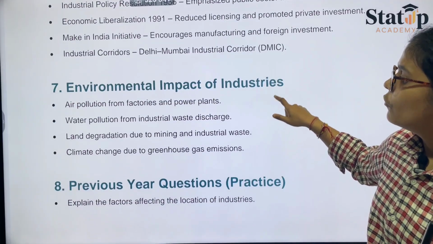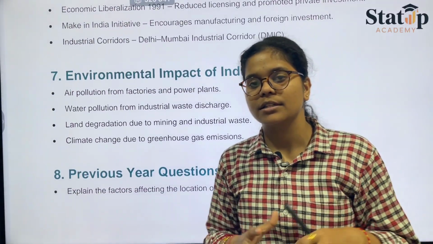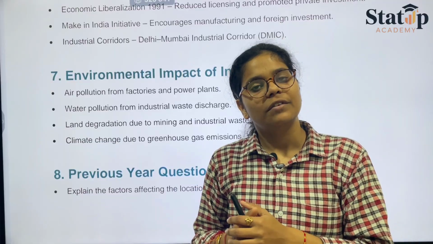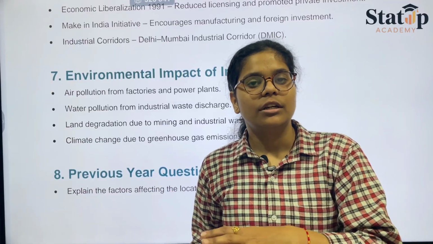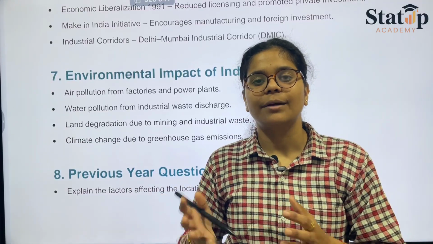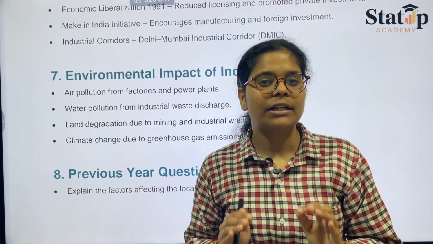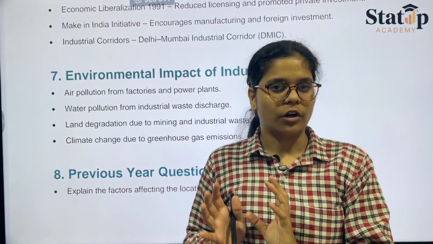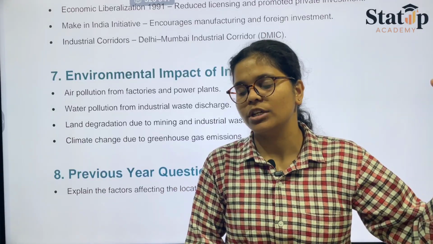Then we have water pollution. Large industries have very big machinery. With constant use over time, the machinery gets heated up. In order to reduce their temperature, we take a large amount of water from the river, because the machinery is large.